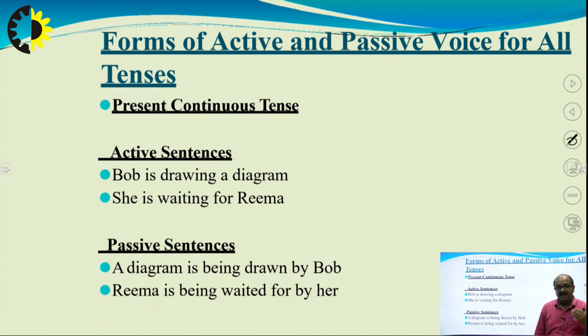So passive: a diagram is being drawn by Bob. She is waiting for Rima. Rima is being waited for by her. We'll say. Next,